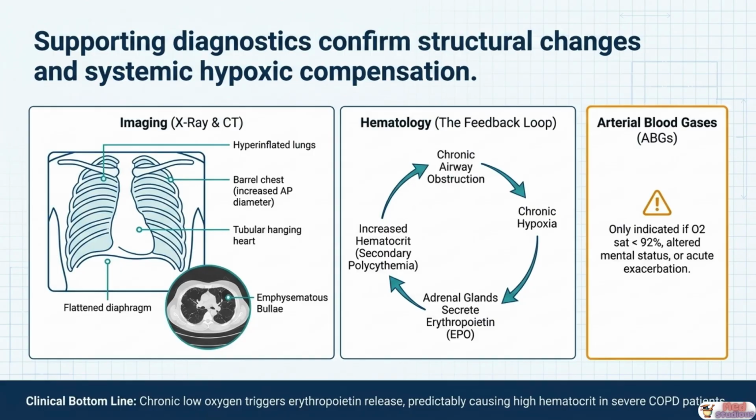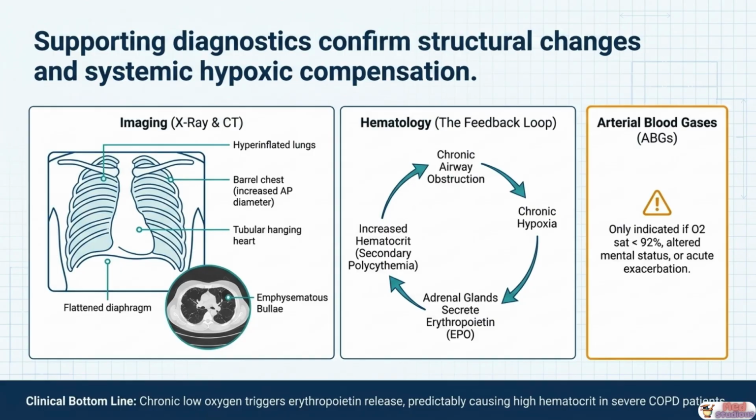Second, hematology. Chronic hypoxia triggers a predictable compensatory feedback loop. The kidneys and adrenal glands detect persistently low oxygen and secrete erythropoietin. EPO stimulates the bone marrow to produce more red blood cells, raising the hematocrit, a condition called secondary polycythemia. This is a reliable indirect marker of chronic hypoxemia severity.